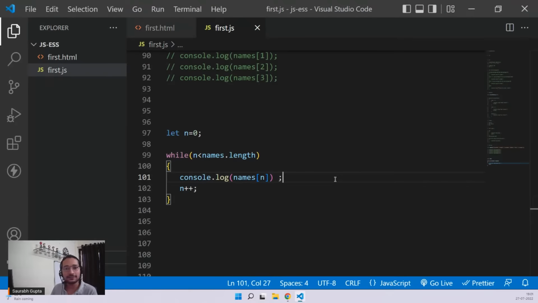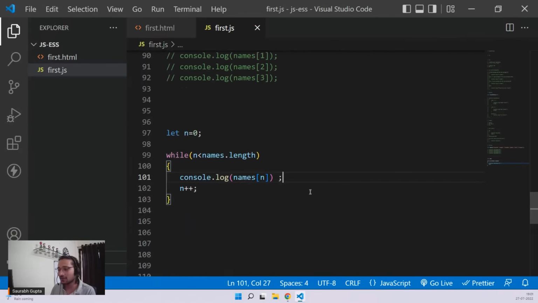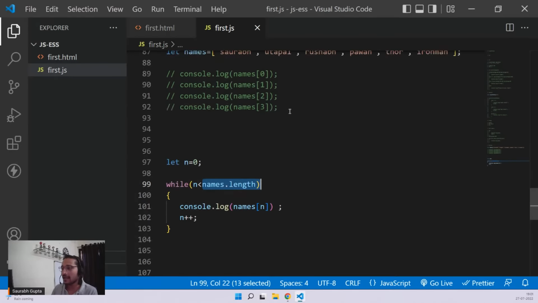Is it clear to everyone? So now in future, even if the array updates or if this array is dependent on something else, let's say the array data is coming from satellite, no need to worry. You don't have to go in your loop or in your code and change again. No need to do that because it will happen on the spot because you've already written names.length. It will pick it up. Okay. Cool, everyone. That's how you travel your array with loops. And now arrays are here to solve all the problems that you have. Okay. Now, one last thing.